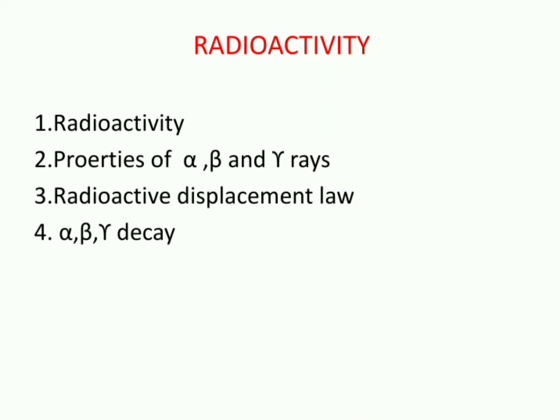Welcome back, children. In today's class, we'll be studying radioactivity. While studying the average binding energy curve in the previous class, we discussed that elements which have very high mass number show a phenomenon of radioactivity, wherein they start emitting alpha, beta and gamma rays spontaneously and attain stability. So, in today's class, we'll be studying in detail about radioactivity, properties of alpha, beta and gamma rays, what is radioactive displacement law, and then later on we'll study alpha decay, beta decay and gamma decay in detail. So let us start with what is radioactivity.